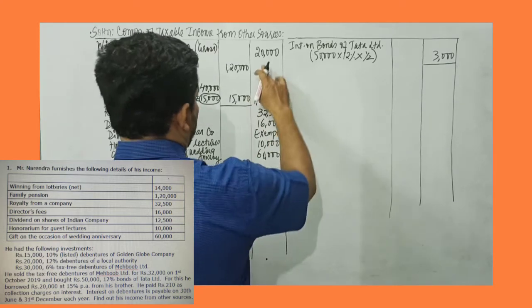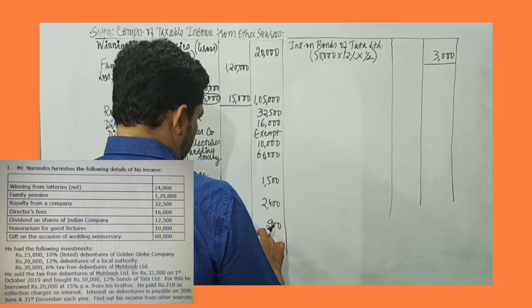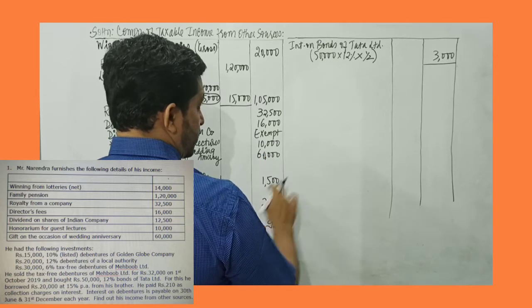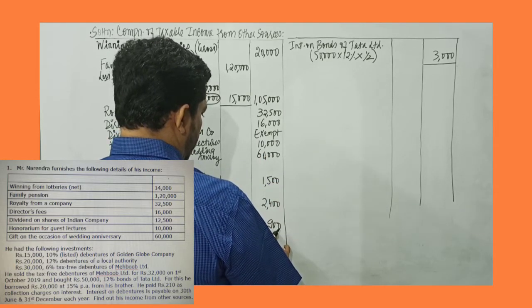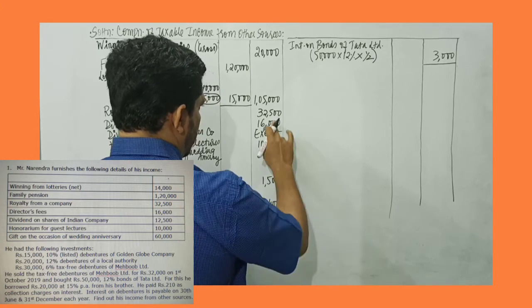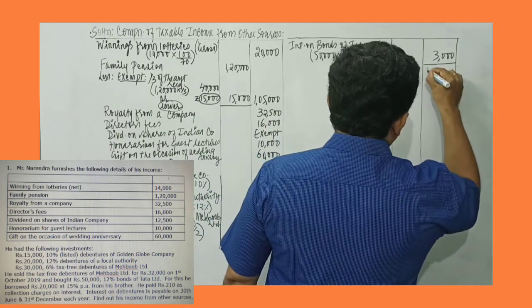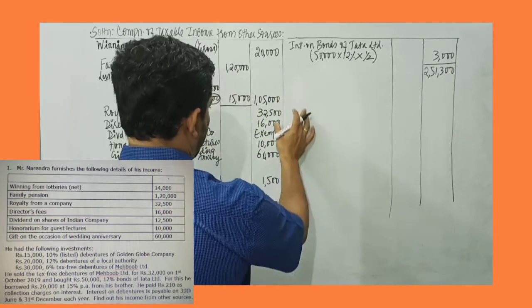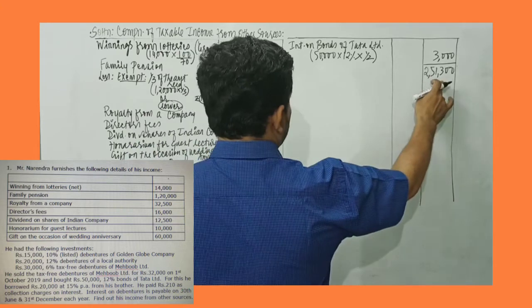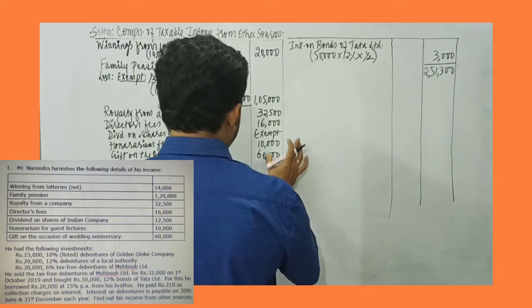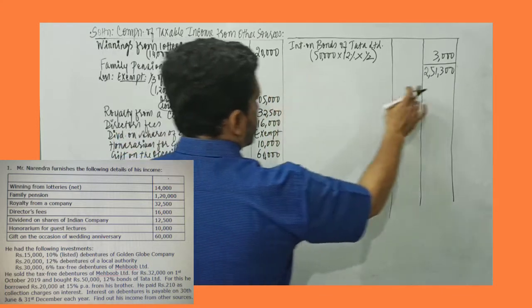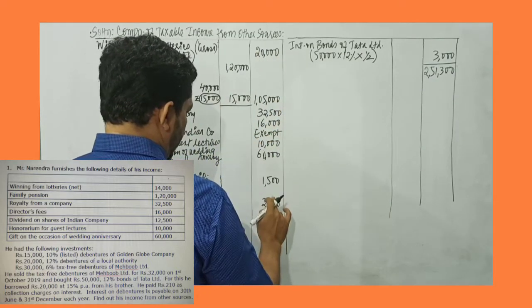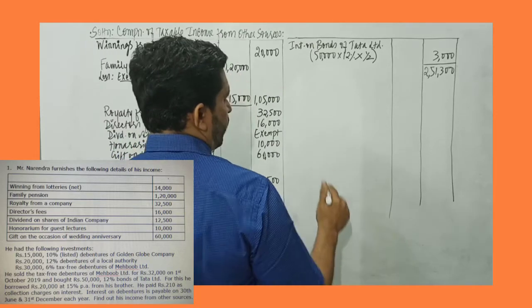So the total would be 2,51,300. Once again I just total it to confirm, and there will be 2,51,300.